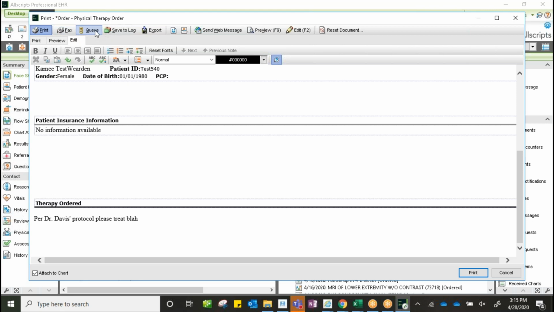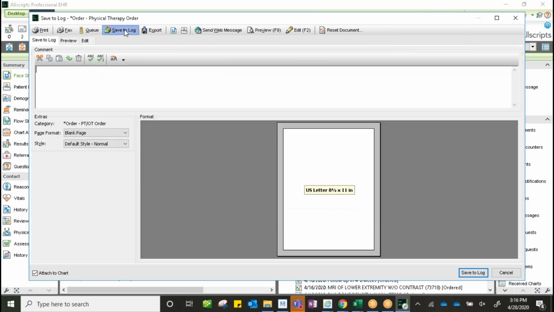We could send it to the queue, which would be our output queue. We're going to learn more about our output queue, but it's very similar to a to-do list. It's how we will manage and keep track of our surgery orders, our imaging orders, and physical therapy orders that way. So we could send it to the queue if we wanted to work on it internally. We could save it to the log, which would allow us an action item. We could export it.